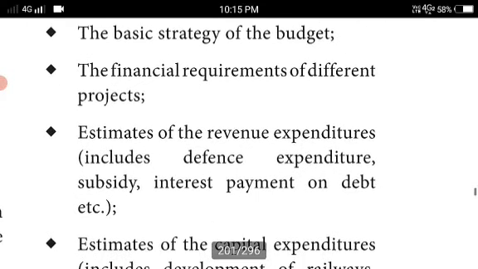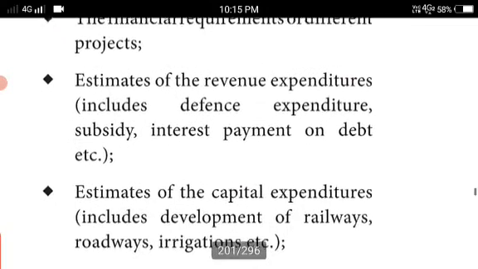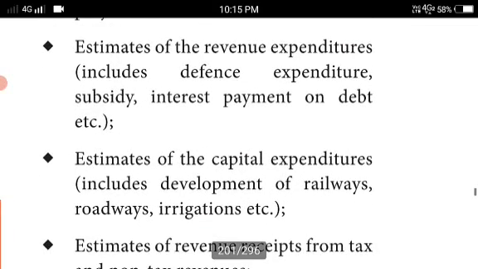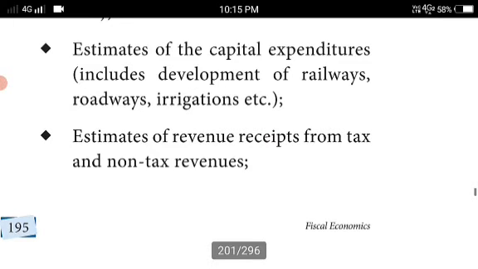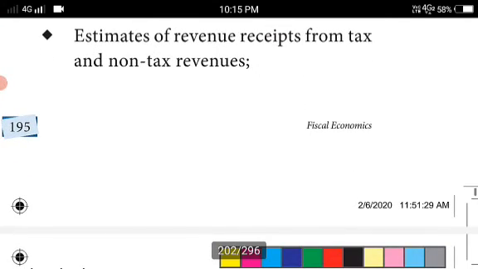The basic strategy of the budget should be there. The financial requirements of different projects will be there. They should keep in mind estimates of the revenue expenditure, which includes defense expenditure, subsidies, interest payment on the debt, etc. Estimates of the capital expenditure include development of railways, roadways, irrigation facilities, agricultural facilities, etc. And estimates of the revenue received from tax and non-tax revenues.